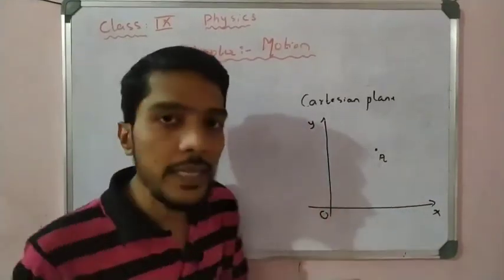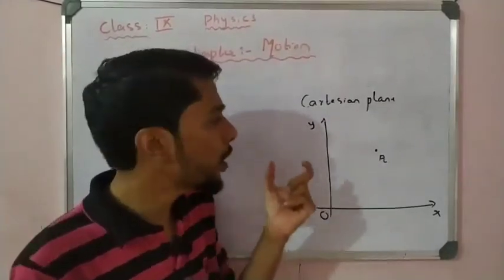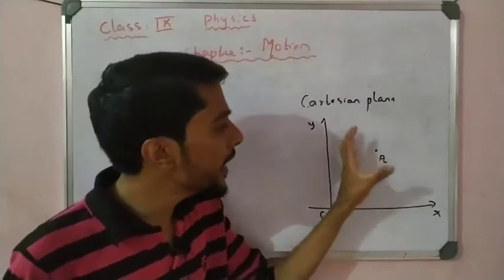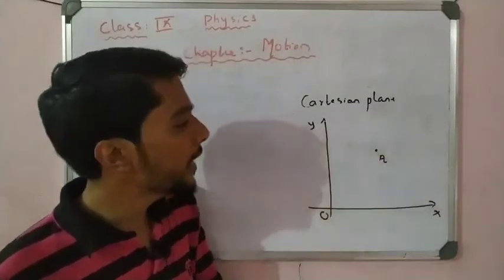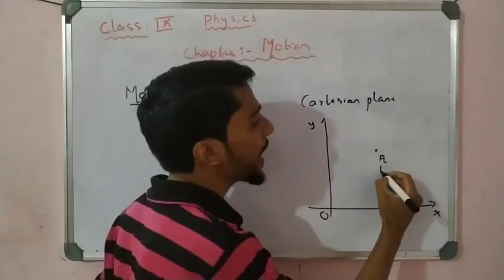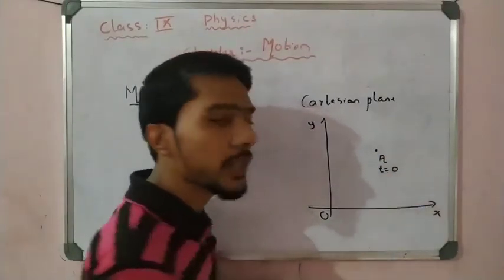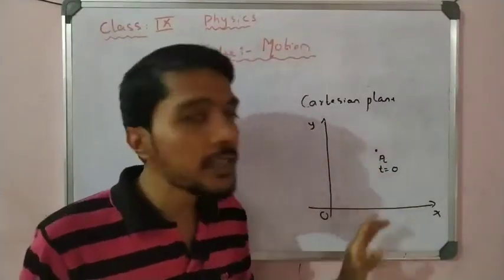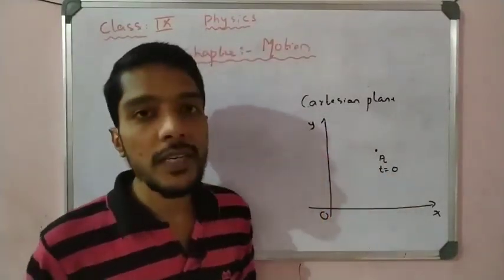One particle is there, or one body, any one object. Particle, object, or any body is present at that x, y coordinate. And this is the position of the object at a time. I can take the time as 0 seconds. At that instant, I take time t equal to 0, and the particle is present in this position.